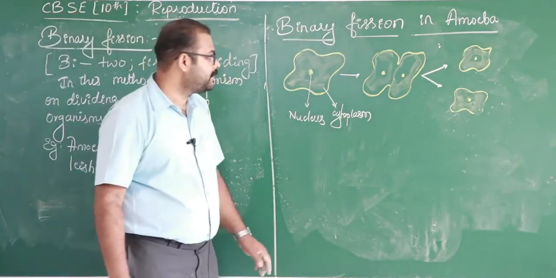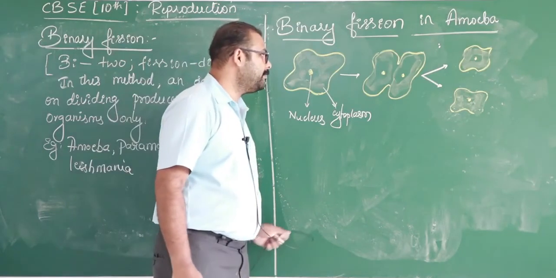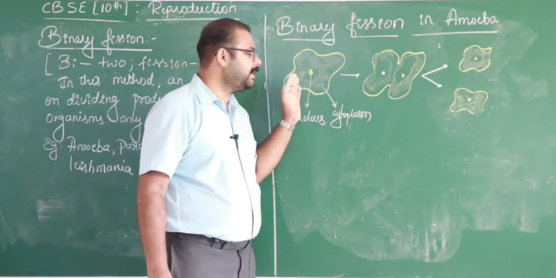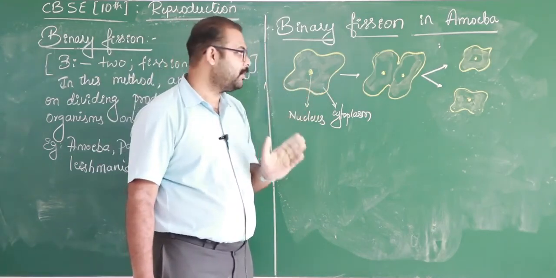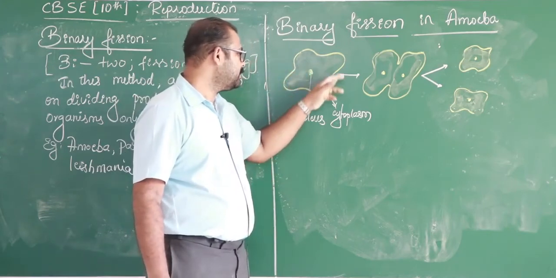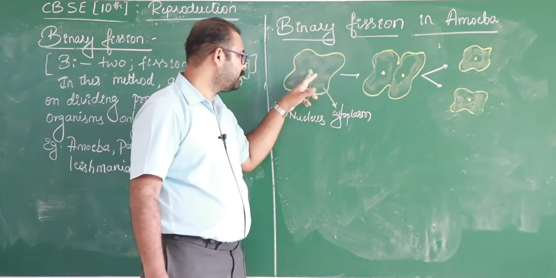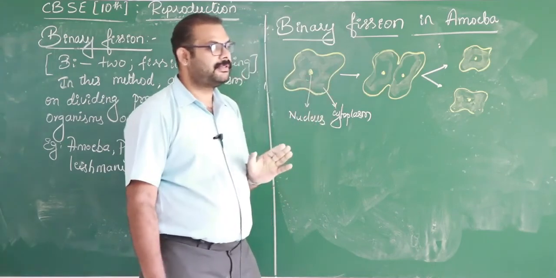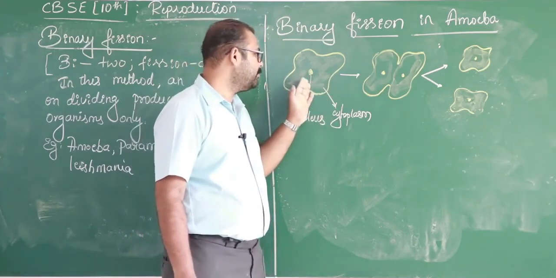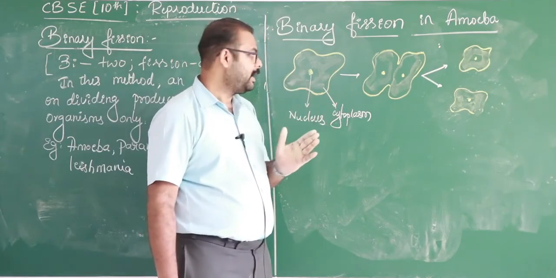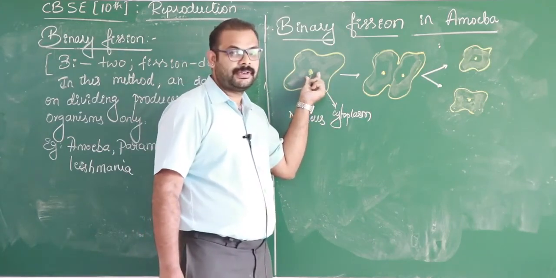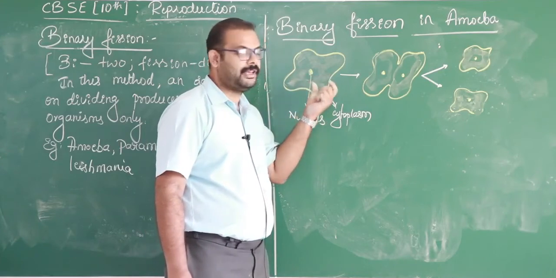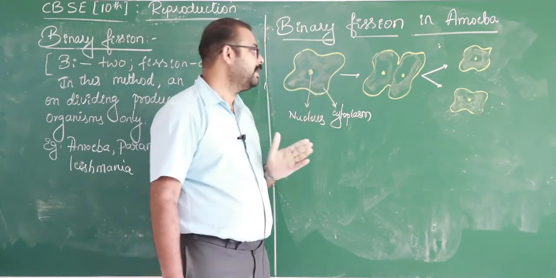So let's see binary fission in amoeba. In this type of binary fission, the organism undergoes division and produces two organisms. This is a unicellular organism containing a single nucleus, surrounded by cytoplasm. At the time of cell division, the volume of the cytoplasm as well as the components of the nucleus become double.